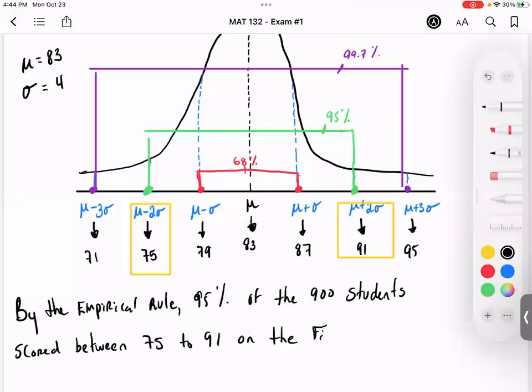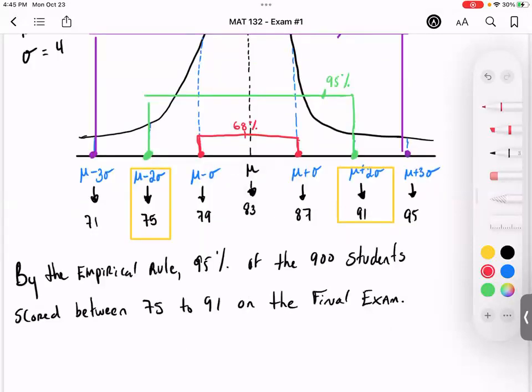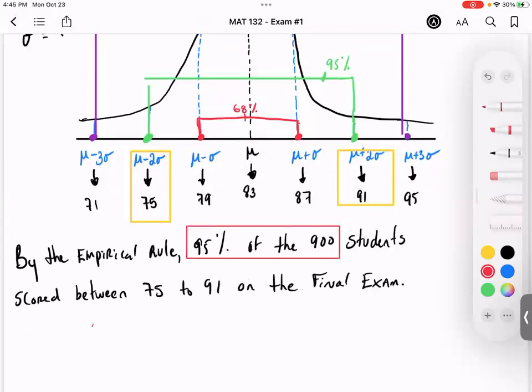But the question didn't really ask for this percentage. In fact, what they want to know is exactly how many students it was that scored in this range of 75 to 91. So what you do is mathematically, you have to compute 95% of 900. Well, what does "of" mean in math? What operation is referred to when you think of "of"? Not divide, multiplication. So we're going to do 95% times 900.